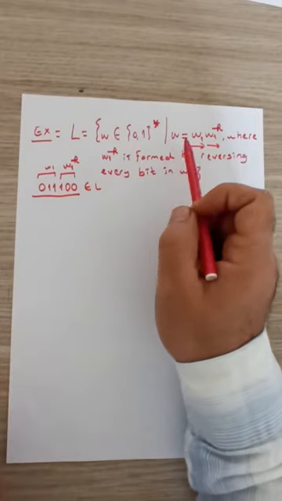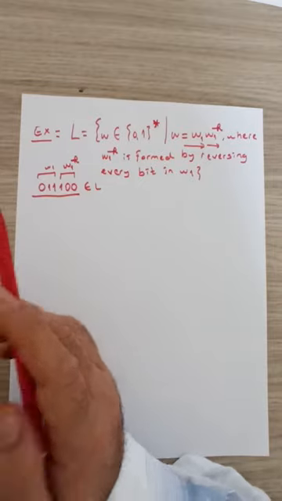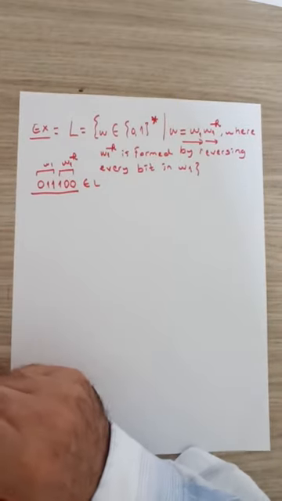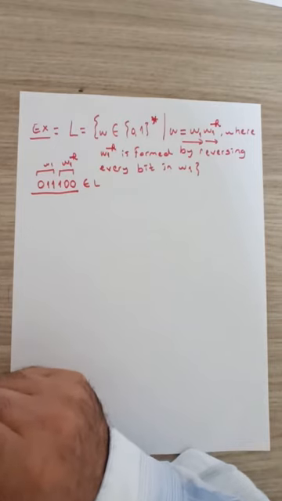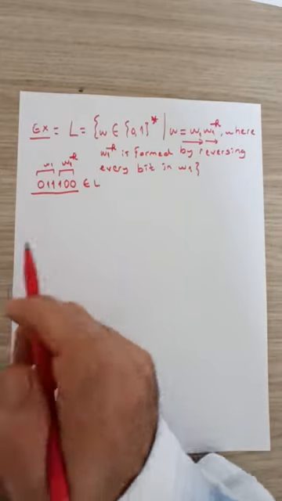So altogether, this hints that this language L should be not regular. In order to formally prove that our guess is true, we will use pumping lemma.